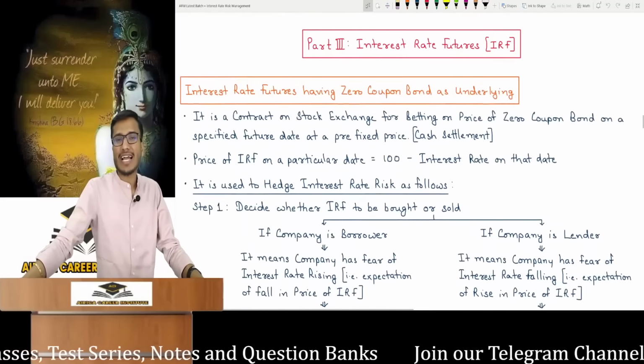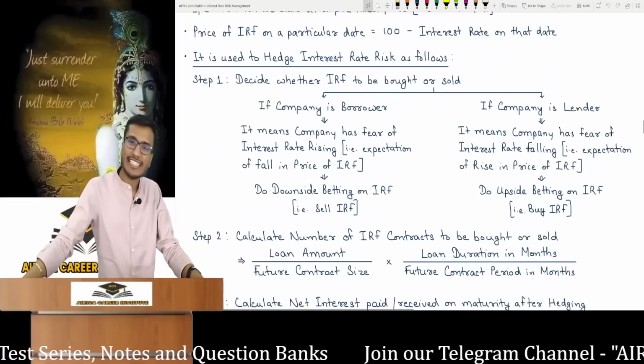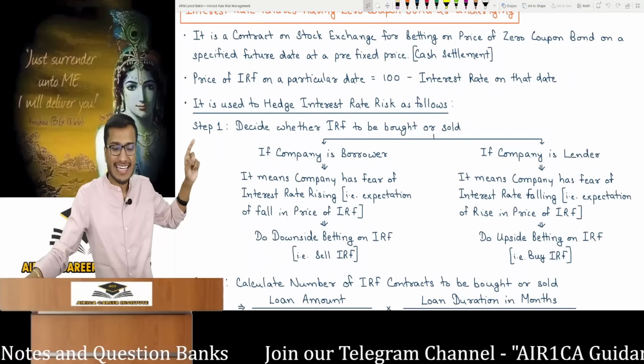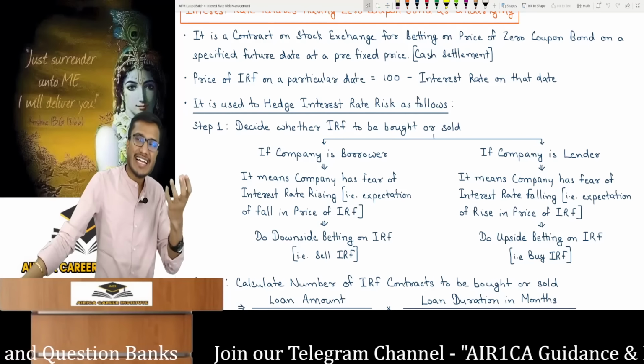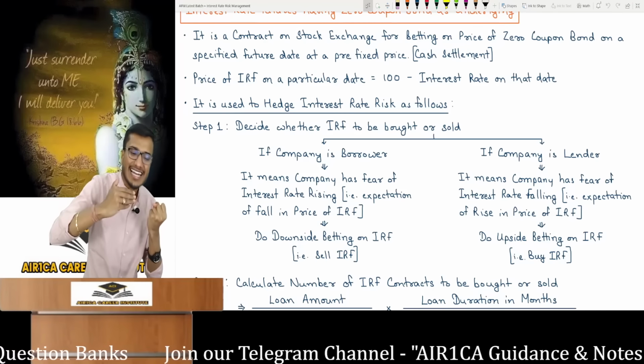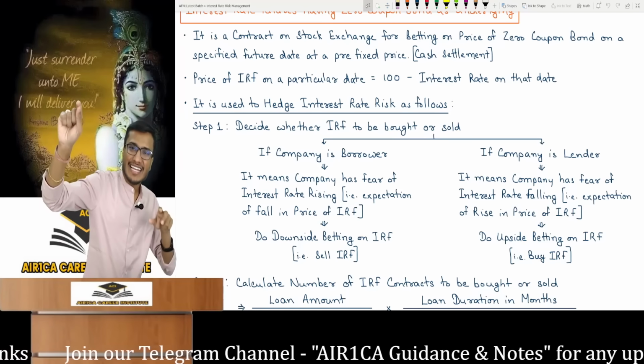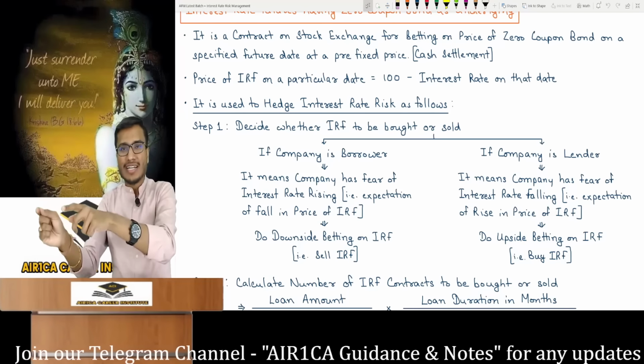Let's see how this can be used to hedge interest rates. We will do this in 4 steps. First step, decide to buy or sell the interest rate future. So if the company is a borrower, that is, company has to take a loan in future, then it will be afraid that interest rate might go up. The risk of interest rising, it means if interest rate rises, the price of interest rate future will fall.